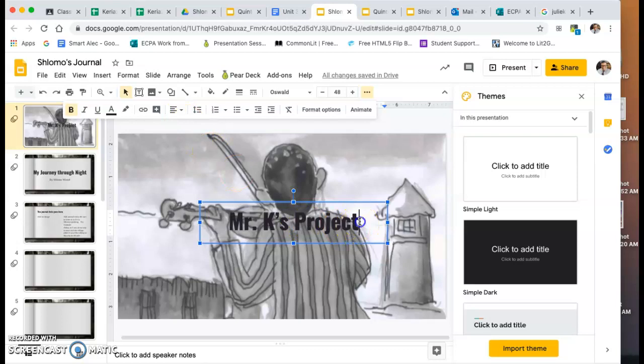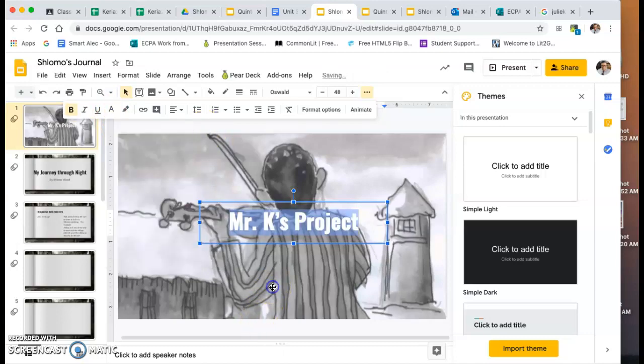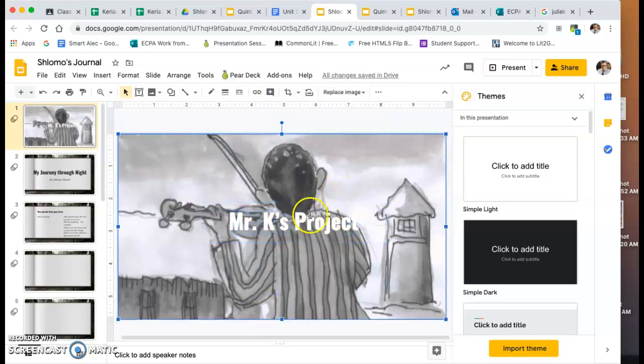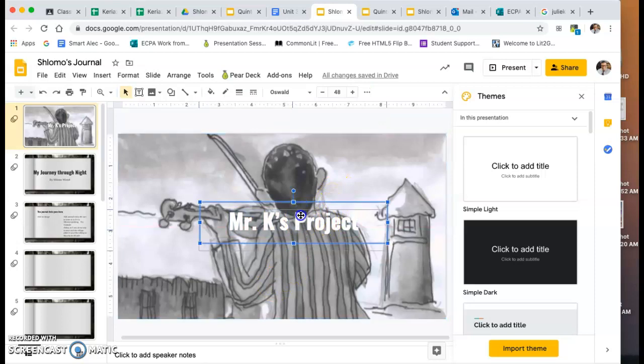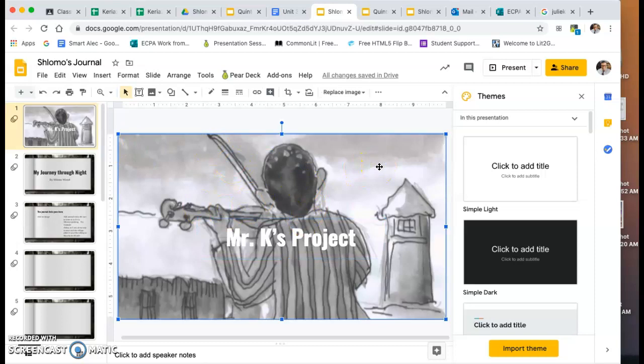Maybe I want to change the color of the text. I can do that here. Maybe I'll make it white. Maybe that'll make it pop out a little bit. Yep, that did. Mr. K's project. All right, so that might be the front cover.